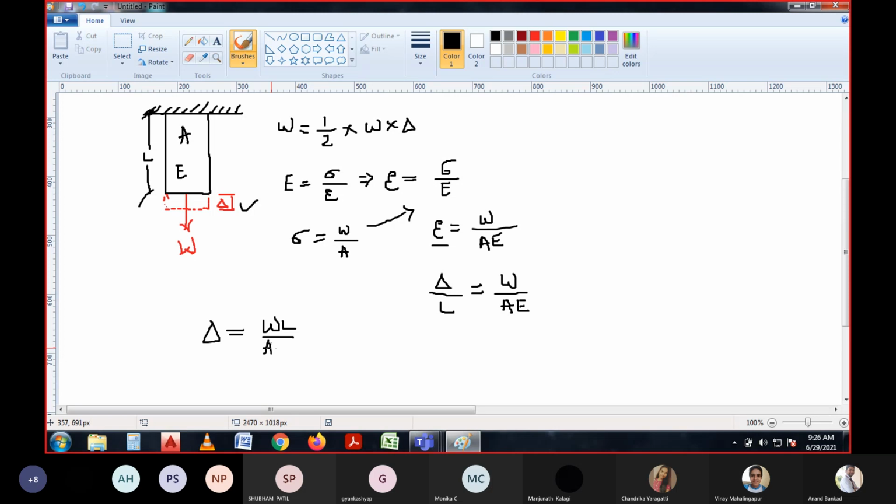Now I hope you remember what we have studied in your strength of material subjects. You have to remember this equation. We have already studied this and gone through this concept. Vinay?